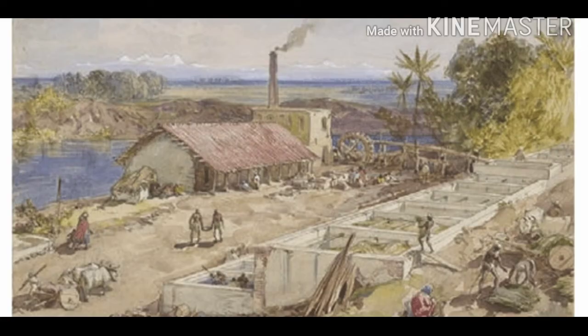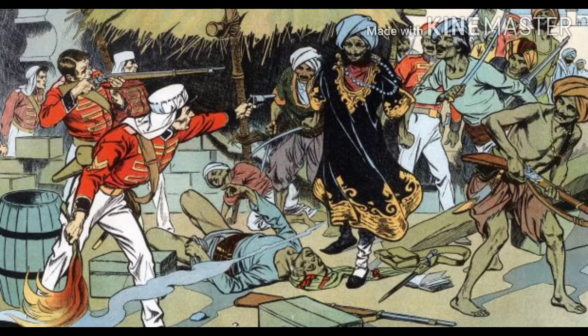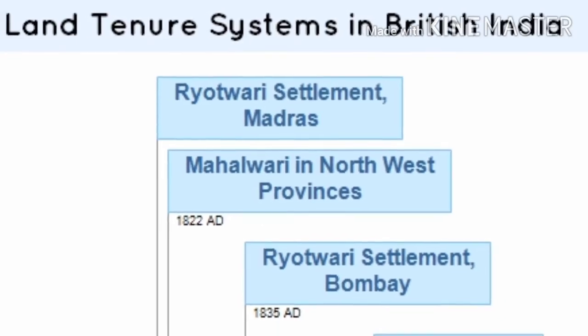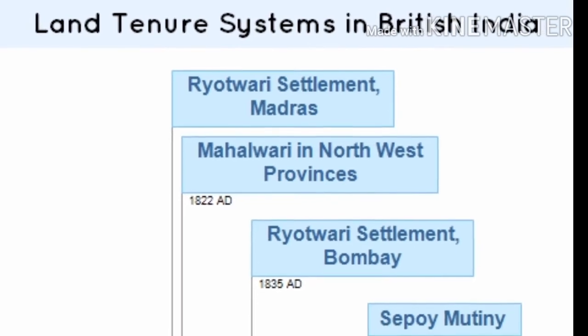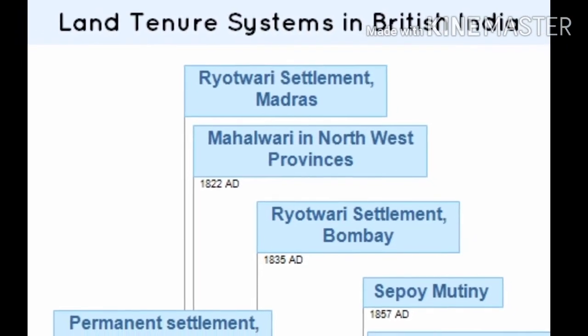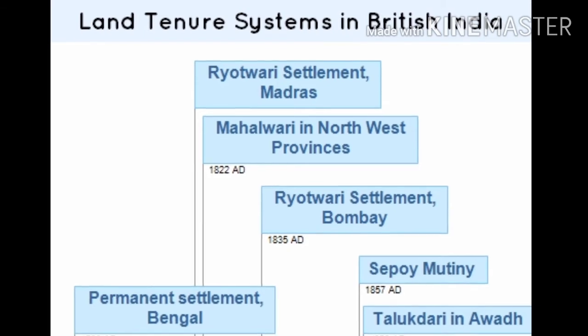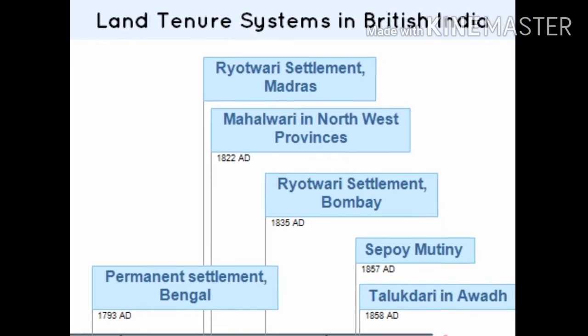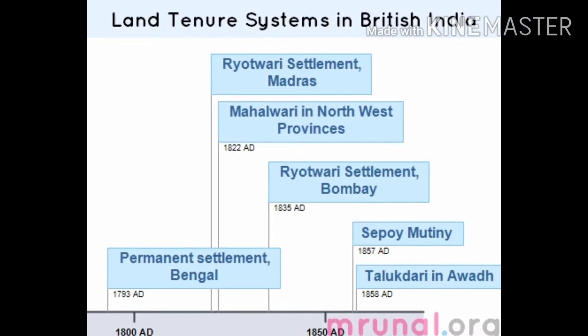Introduction. Agriculture was the primary occupation of the people, and even industries like textiles, sugar, oil, etc. were dependent on it. The British government in India did not adopt a pro-Indian agriculture and land revenue policy. The British government introduced three major land revenue and tenure systems in India, namely: first, the Permanent Settlement; second, the Mahalwari system; and third, the Ryotwari system.